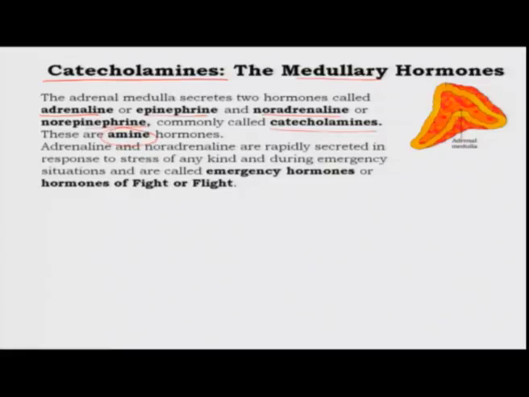Adrenaline and noradrenaline are rapidly secreted in response to stress of any kind and during emergency situations. Now, if you recall, when I talked about the nervous system, I mentioned that there is a peripheral nervous system which has two branches known as the parasympathetic and sympathetic systems.